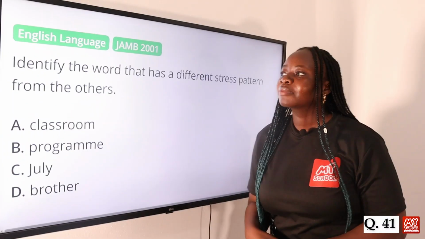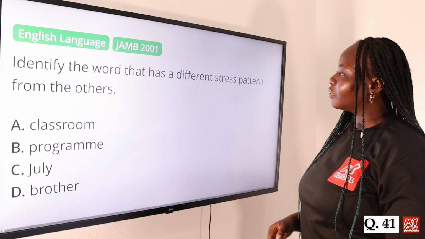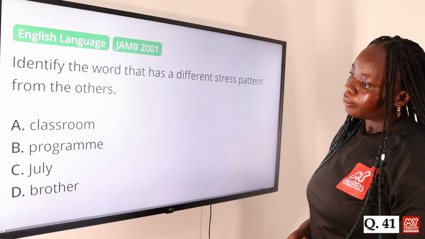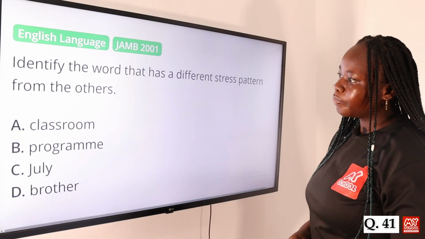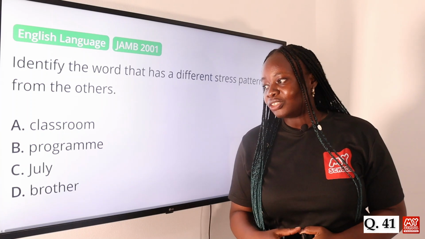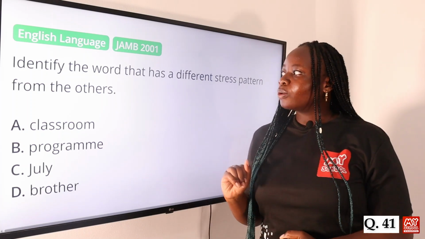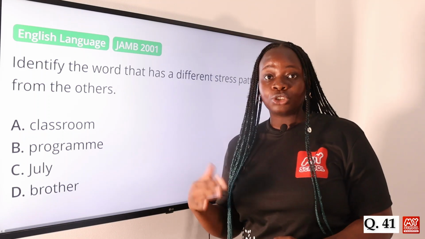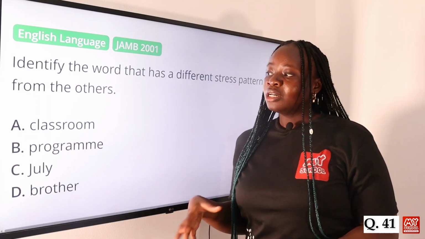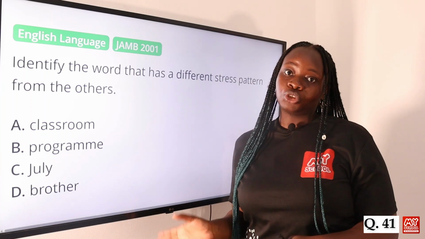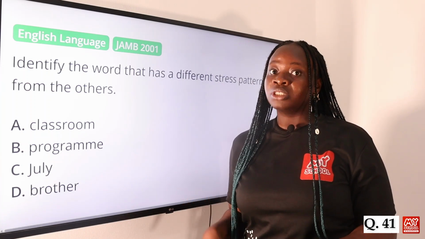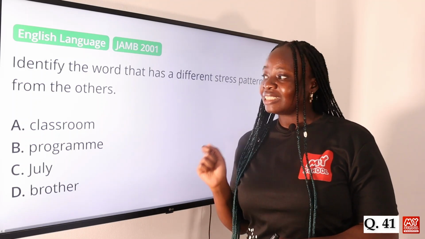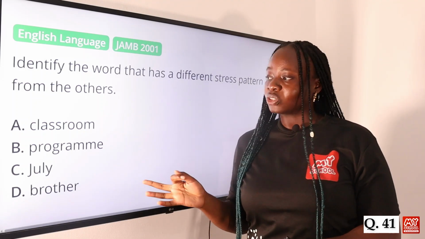Question 41. Identify the word that has a different stress pattern from the others. Option A, classroom, B, program, C, July, and D, brother. So the answer to this question is option C, July. But in order to find out the stress pattern for each of them, you have to pronounce the words. It's important to use your judgment for questions like this. Although there are rules that usually help, that guide you towards where to place the stress in a particular word, it's important to know that these rules do not always work out. So your judgment is the most important when answering questions like this.